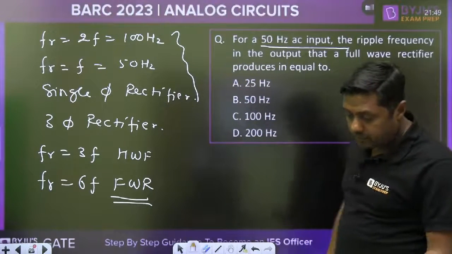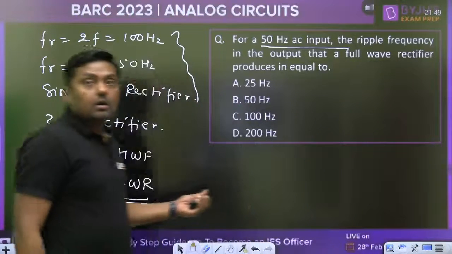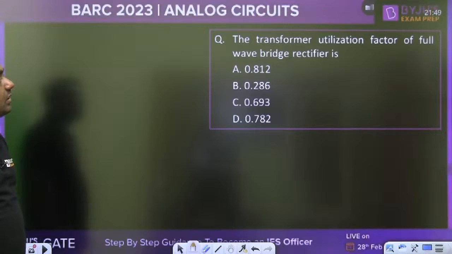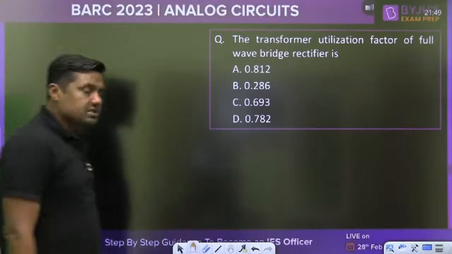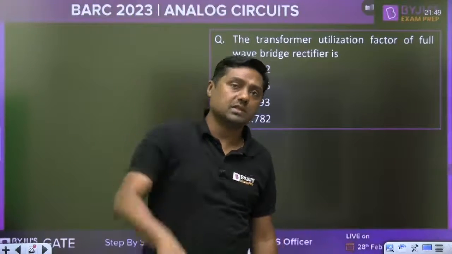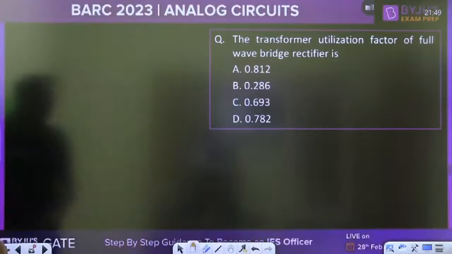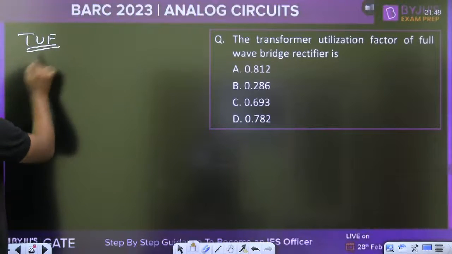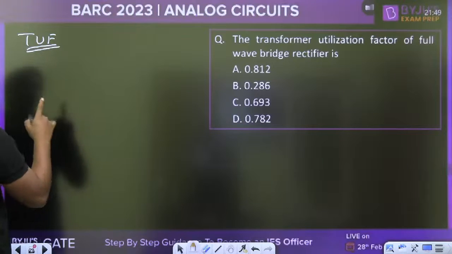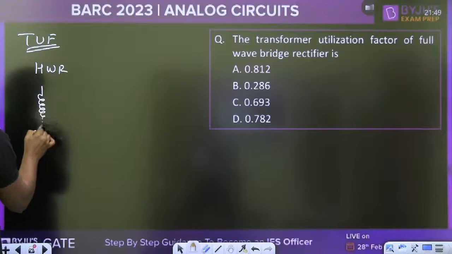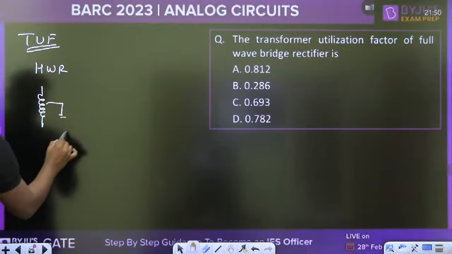Now next one, next. Okay, good one. Ravi Teja, please check your calculation. The transformer utilization factor of a full wave bridge rectifier is... Everyone, please read the question carefully and give me the answer. Transformer utilization factor, that is also known as TUF. What is the value for half wave rectifier? What is the value for center tapped transformer type? And what is the value for bridge rectifier?